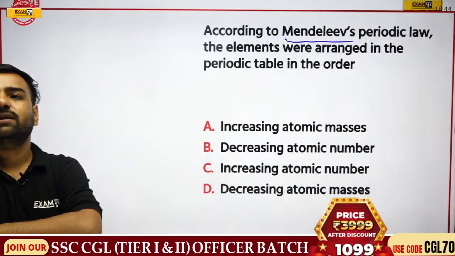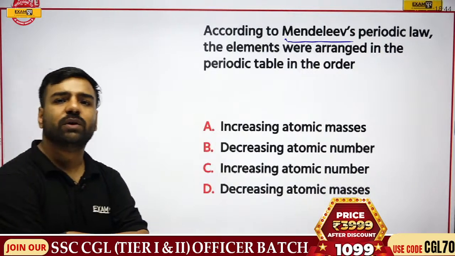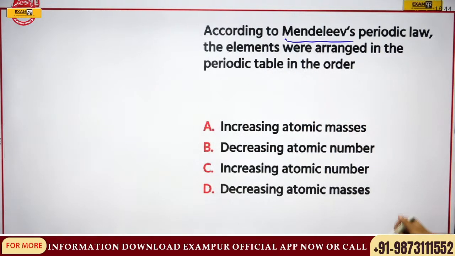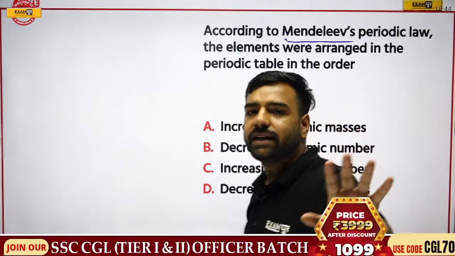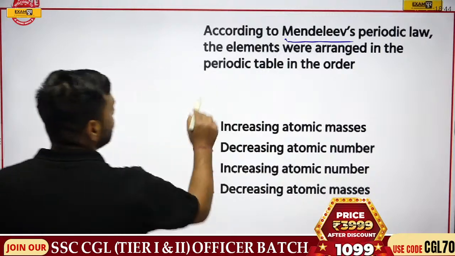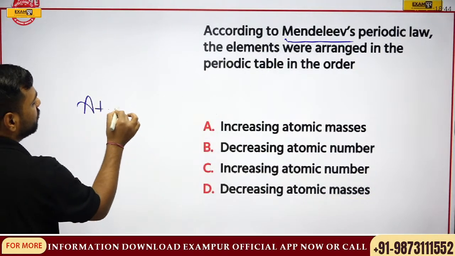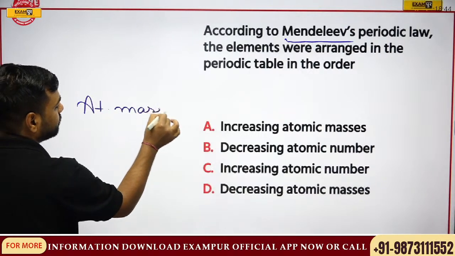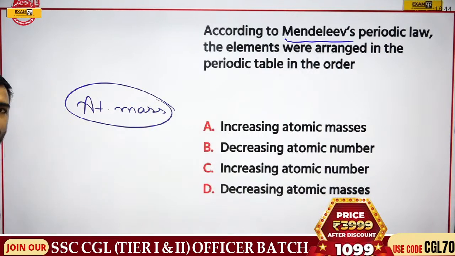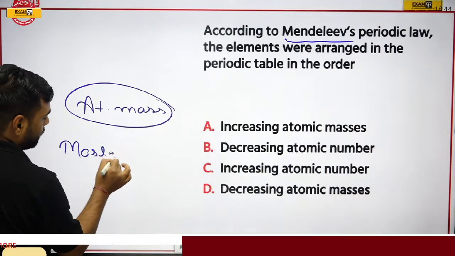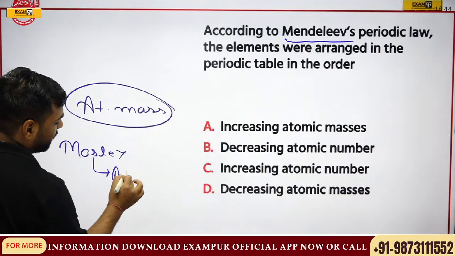But I want an answer from everyone. So Gopinath, can you answer this? All the candidates who are there in the class. So Gopinath is actually with C. So that is increasing atomic number. Okay. Gopinath, Udbhav, everyone who is there in the session, please remember, Mendeleev was the one who gave the concept of atomic mass. But if I talk about the modern periodic table, that is Moseley, he gave the concept of atomic number, which